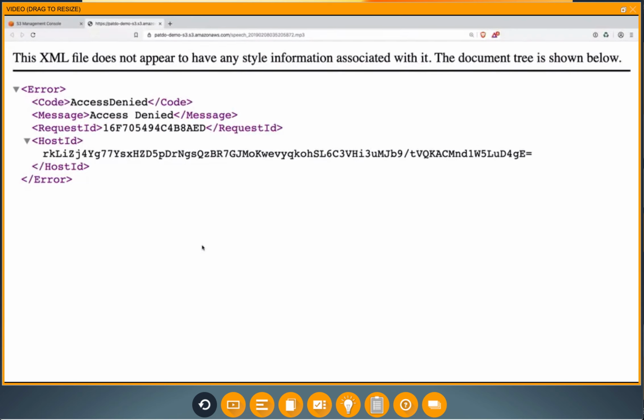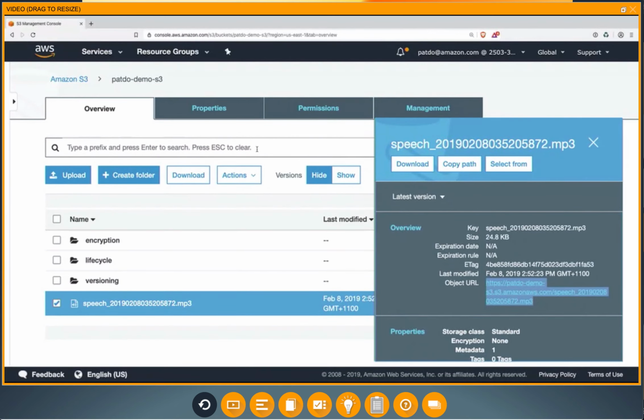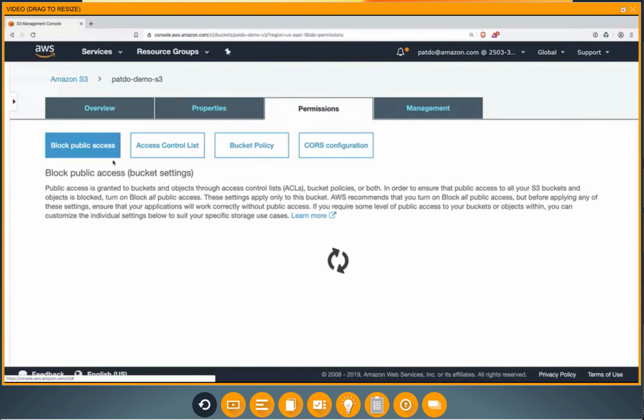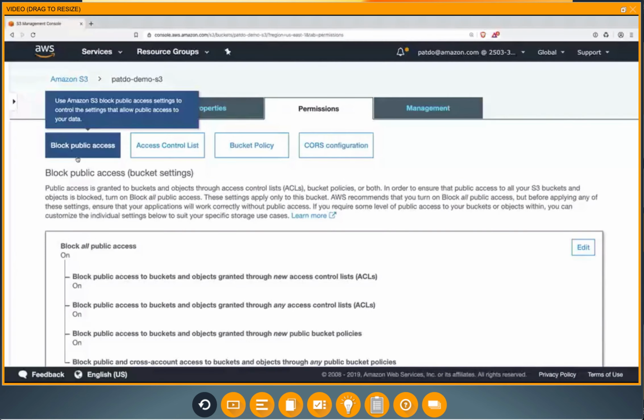So how do you go and configure that? If we wanted to make this public, what I would have to do is make some changes. First, let me close this really quick. Go to permissions, and you first have to make changes to block public access. What it is today, to make it harder for customers to make things public, we've added this as an additional layer of security so that you can't just apply public bucket policies.